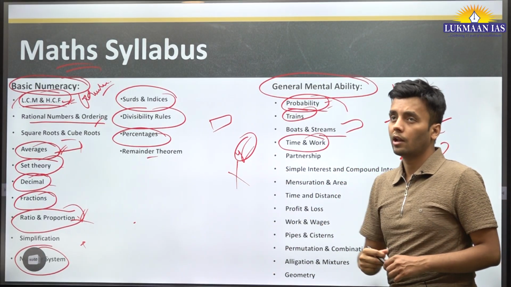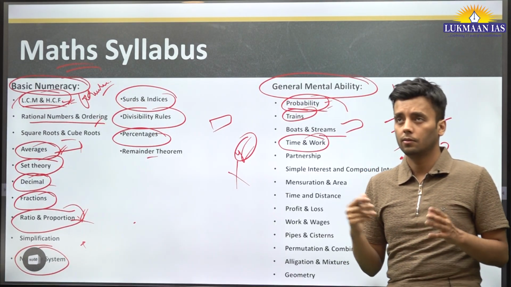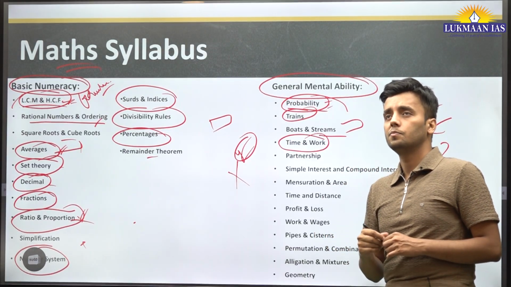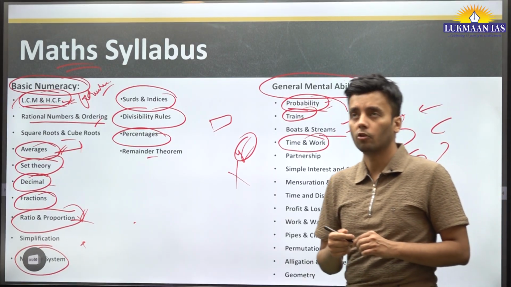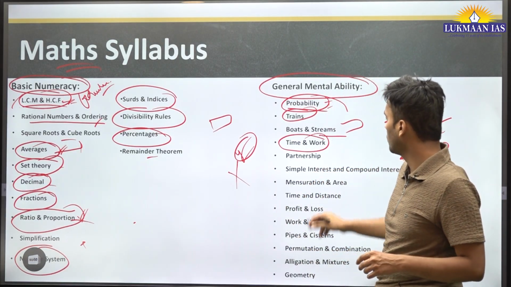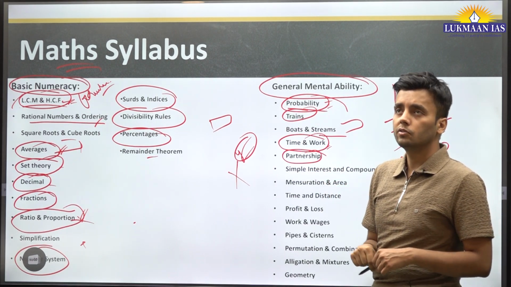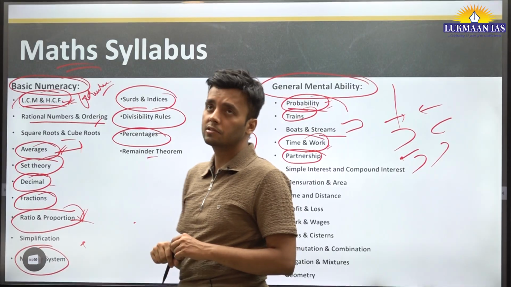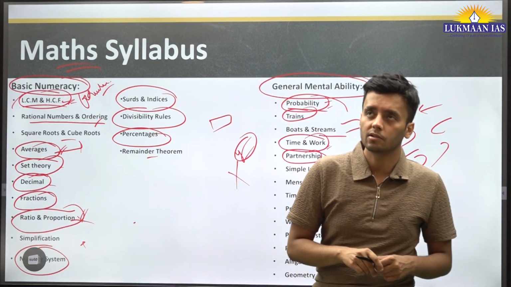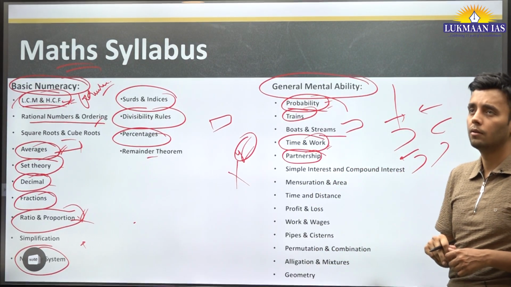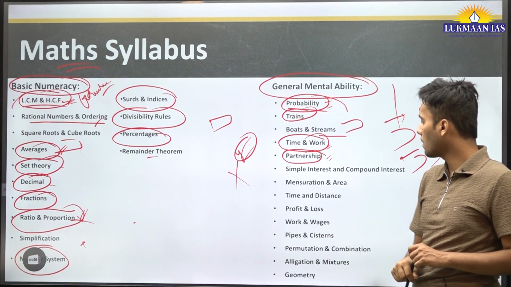Time and work. From time and work we can see questions like 8 men and 5 women do a work in these many hours or these many days. What is the time taken only for the women to do the same job? Such kind of questions are in time and work. Partnership. In partnership we see some stakeholders like A, B and C, they invest in a company X, Y and Z amounts. So what is the final return that each one will be getting based on their initial investment? Such kind of questions are asked in partnership.